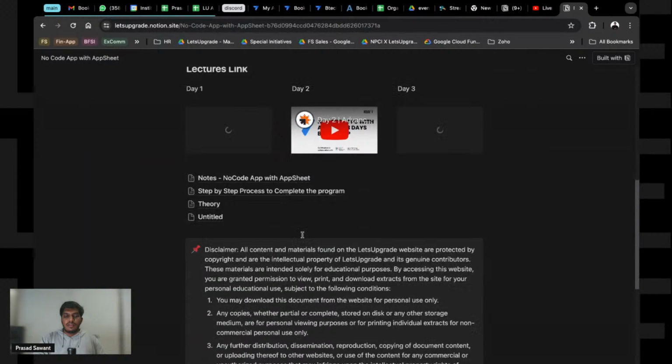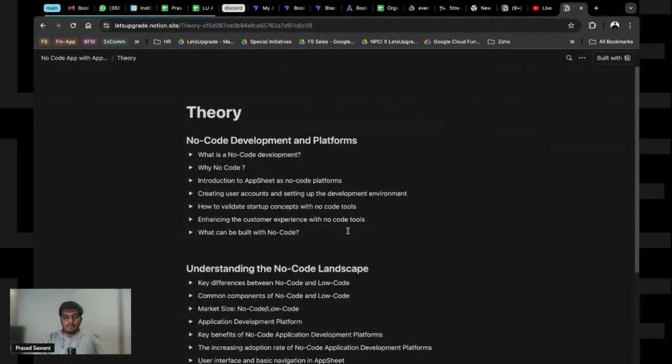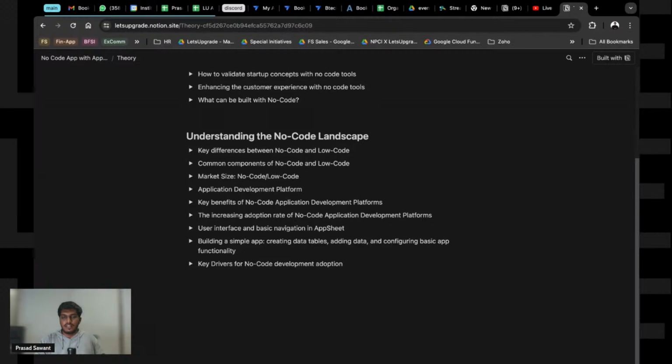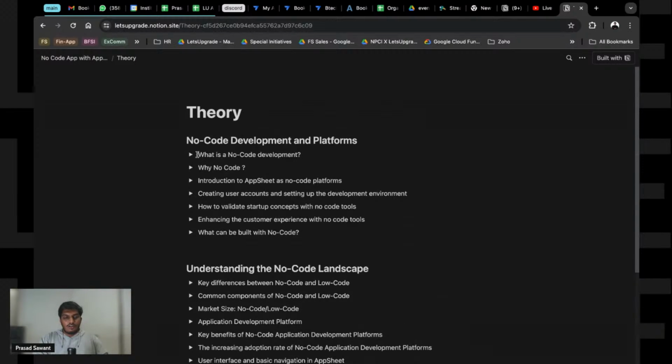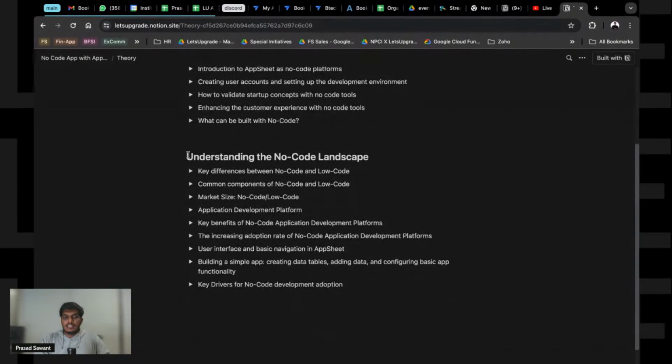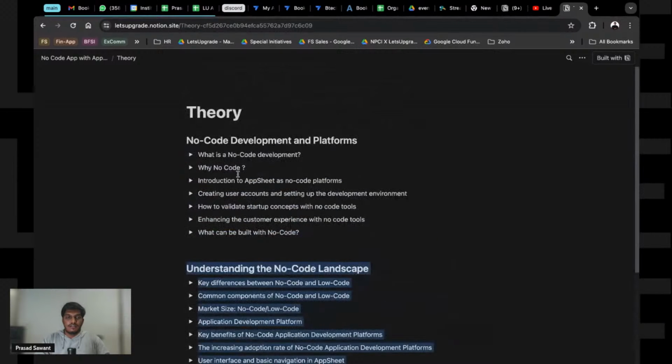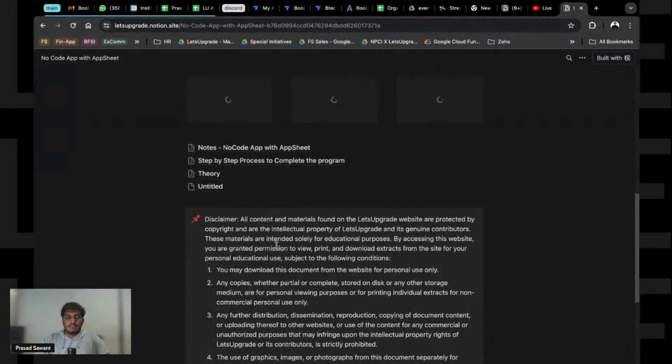Now the main thing. There is a little bit of theory that I have added to clear some doubts, and we'll go through this. Not all of it, of course, because you might feel asleep, and so would I. So we'll touch base on a few of the questions. Like I saw one question in the chat which asked which is better, no code or low code, or which is easier. That is where we're going to have a few discussions. If you'd love to have any questions answered, please put that in the chat right away. And then this section is totally for you to study later as theory, and then we will start building the project.